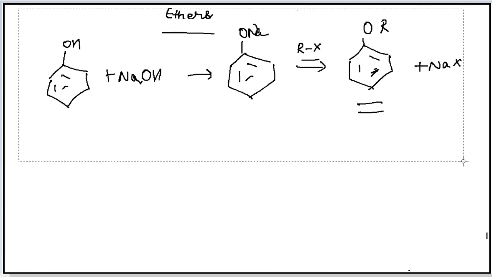Now next I will take the physical properties of ether. Physical properties of ether are very simple. Ethers also consist of an oxygen group in them, OR. OR is the functional group that is present in the ether. Okay, it has oxygen also. Now ethers are usually liquid. They have a particular smell, and they are miscible in water. Why are they miscible in water? The miscibility in water is due to the formation of hydrogen bonds with water molecules.